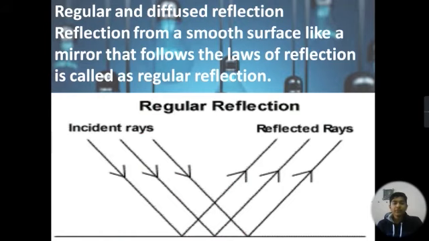Next is regular or diffuse reflection. Reflection from a smooth surface like a mirror that follows the law of reflection is called regular reflection. It is also called specular reflection. It is a reflection from polished surfaces. Reflected rays are parallel to each other. The image is seen in the reflecting surface. It can be seen in a plain mirror, a new stainless steel, plain water, etc.